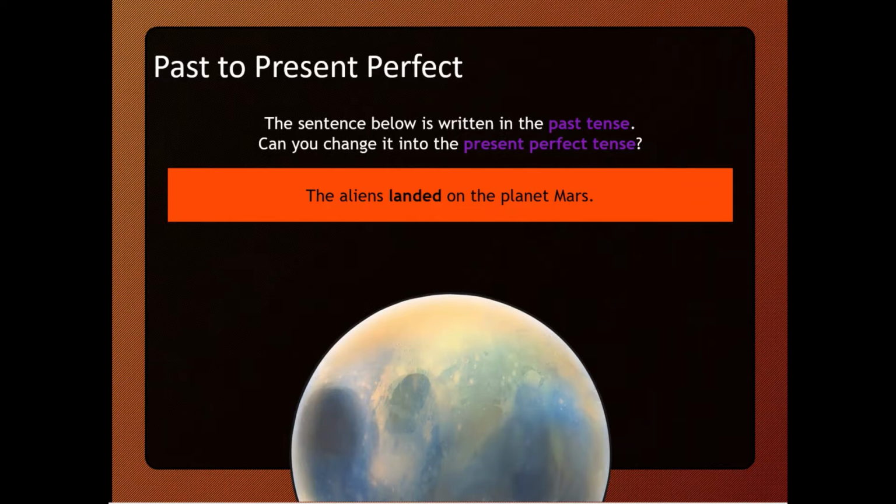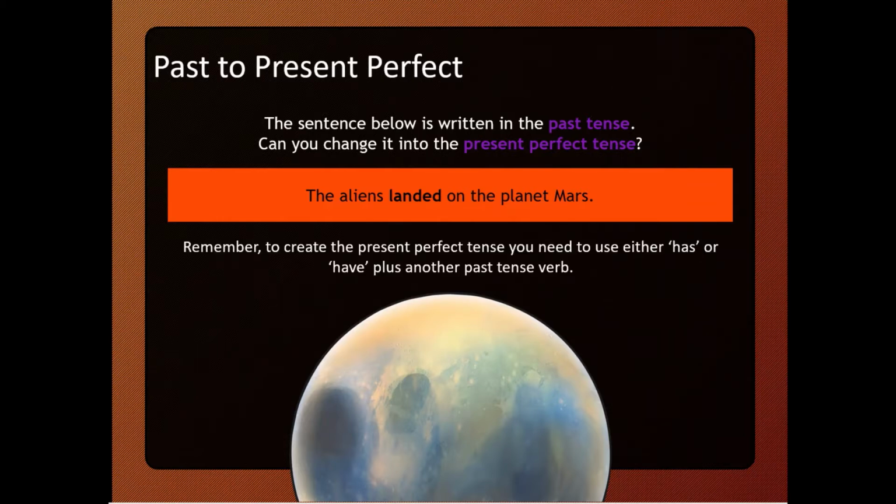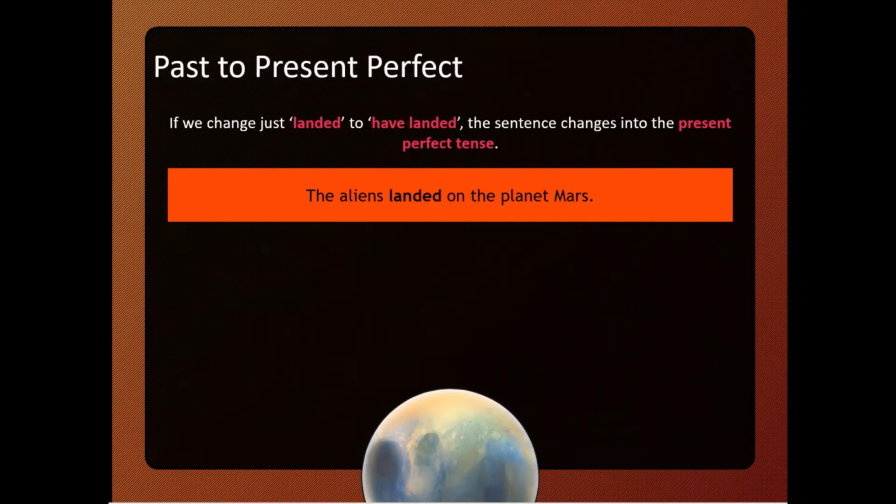Past to present perfect. The sentence below is written in the past tense. You need to change it to the present perfect tense. The alliance landed on the planet Mars. And remember, to create the present perfect tense, you need to use either has or have plus a past participle verb. If we change landed to have landed, the sentence is changed into the present perfect tense accordingly.